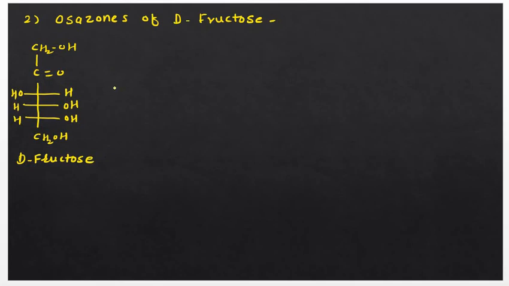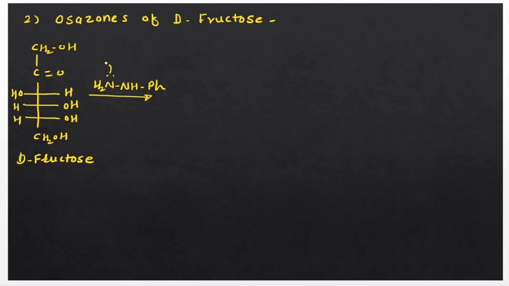Remember, in the structure of D-fructose the free carbonyl group is present at the second position. Now when we react this D-fructose with phenylhydrazine, you know phenylhydrazine is NH2NHPh. Now you know there is a free electron pair present on the nitrogen, so it is nucleophilic.